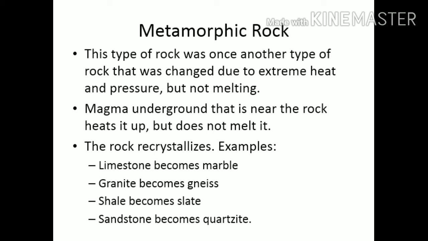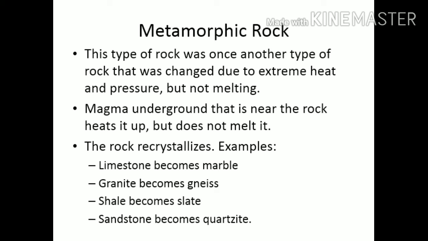Granite, when exposed to heat and pressure, will change into gneiss. Shale becomes slate. So some rocks can change from sedimentary rocks into metamorphic rocks, or from igneous rocks into metamorphic rocks.